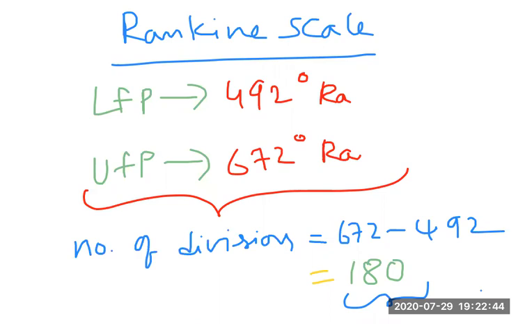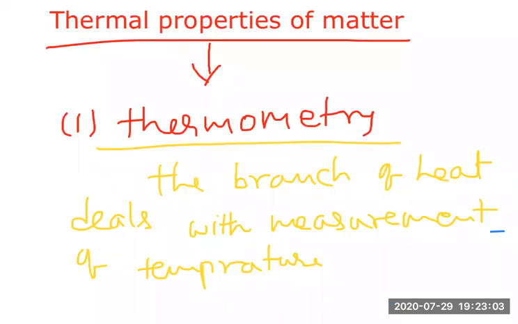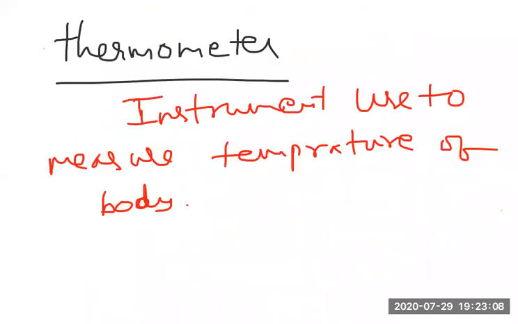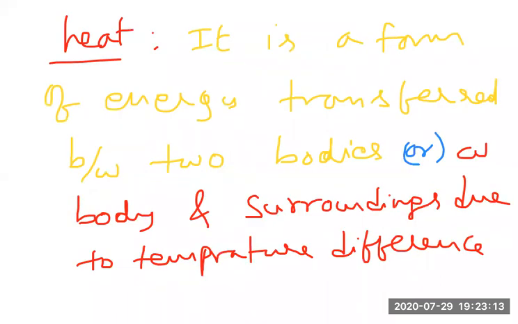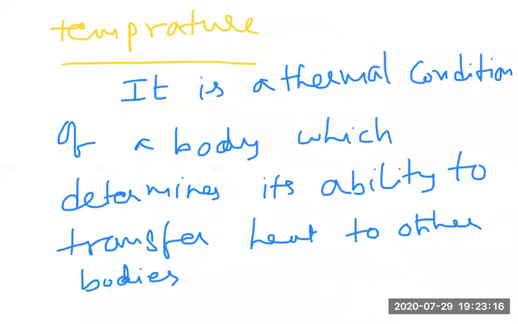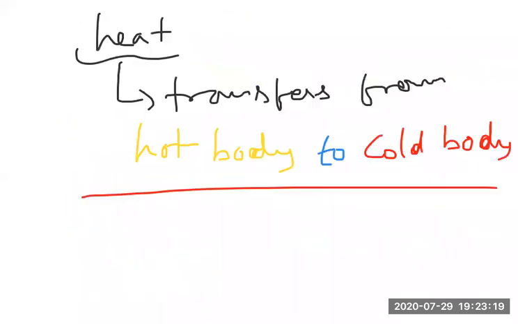So what did we do here? First we started our journey with heat and temperature. After heat and temperature, we started discussing all the scales. First, thermometry, what is thermometry. Next, we discussed the thermometer. Next, we discussed the heat concept. After what is heat, we went to what is temperature. And we gave the information that heat always transfers from a hot body to a cold body, which is a general phenomenon.